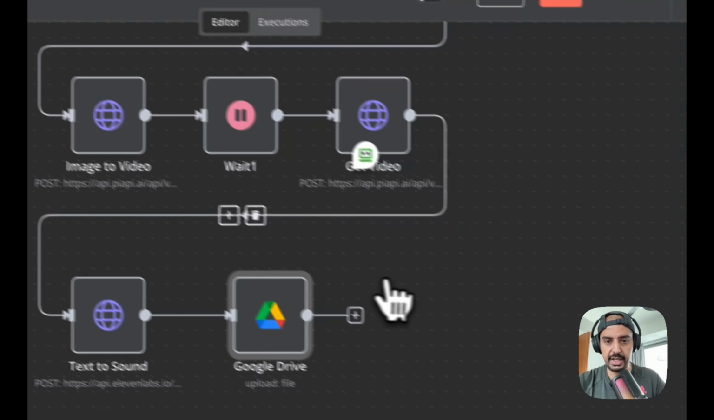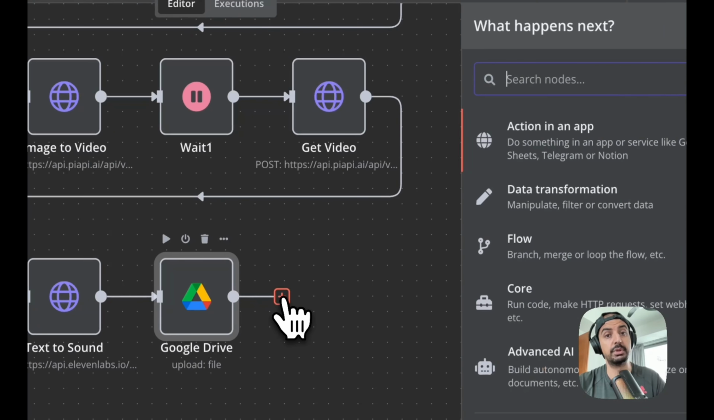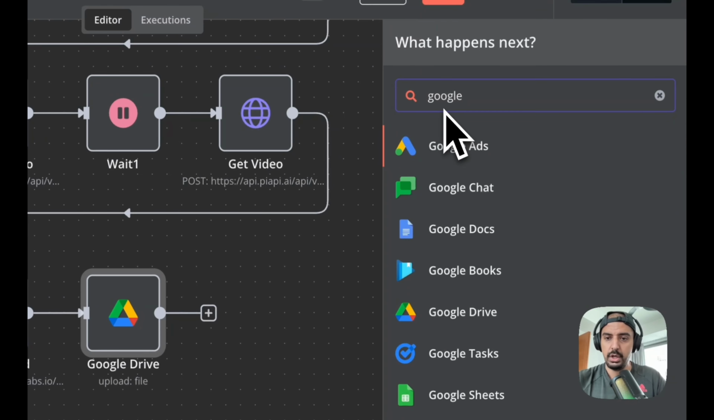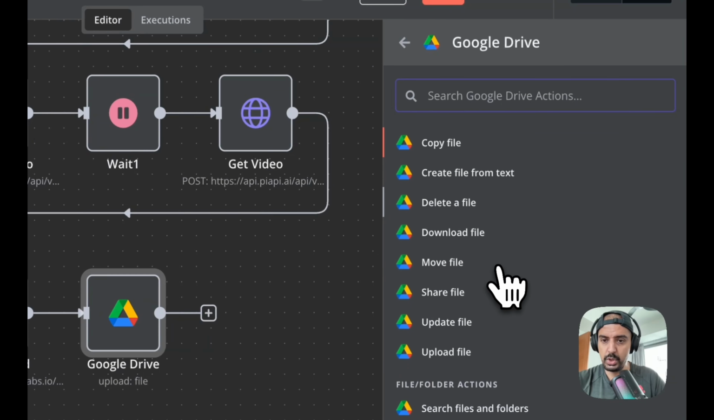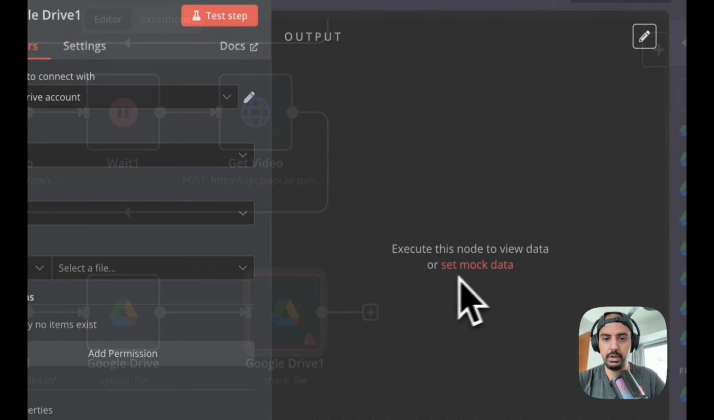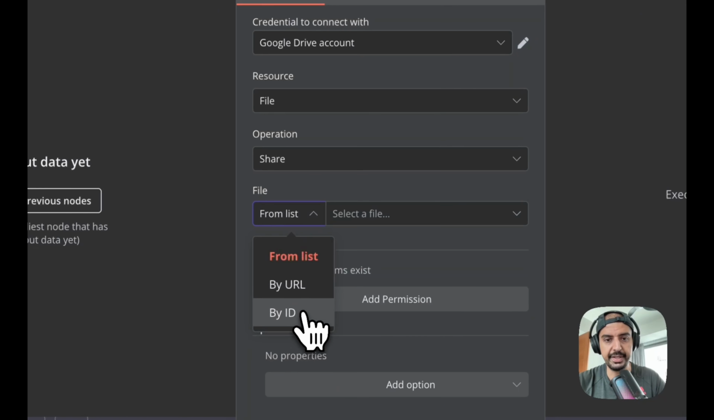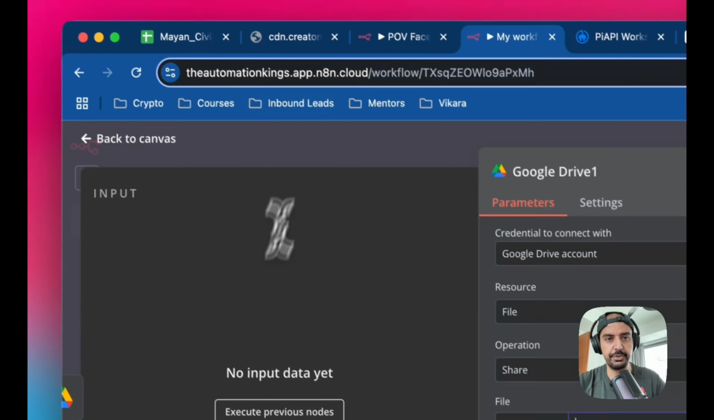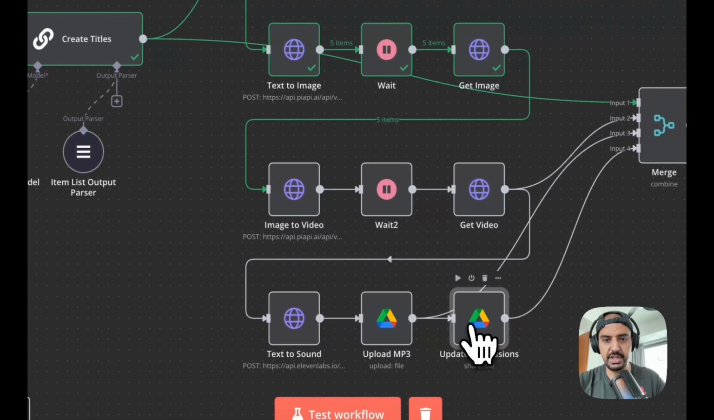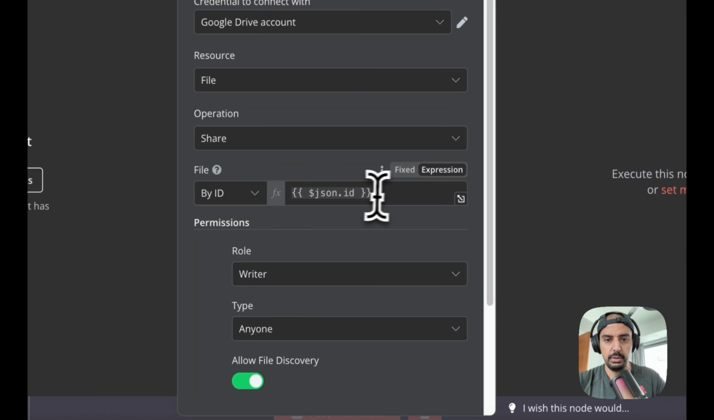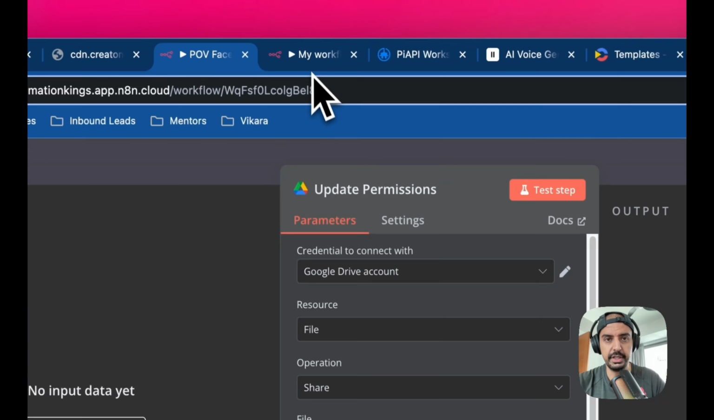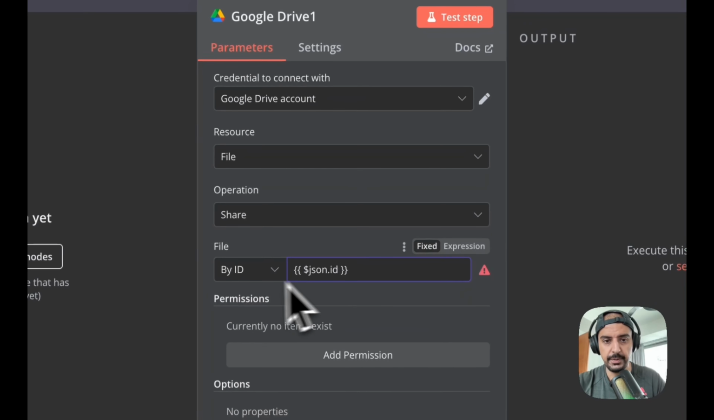So this is done. Let's just add a last module here, and then we're done with the production cycle. We're going to do Google Drive, and then this one is going to be share file. Then we're going to select by ID, and you just pull the ID from the previous module. I'm just going to take it from here, which is the JSON ID, JSON.id. Let's save that.